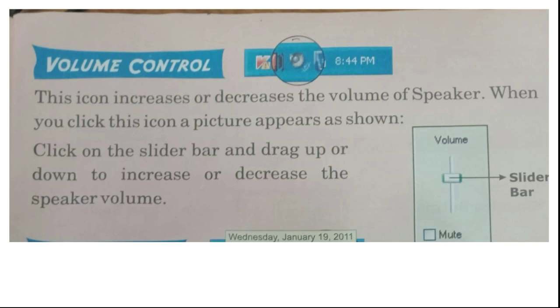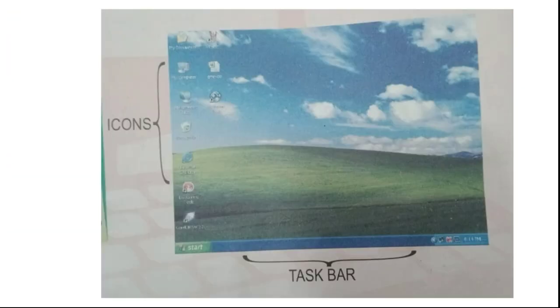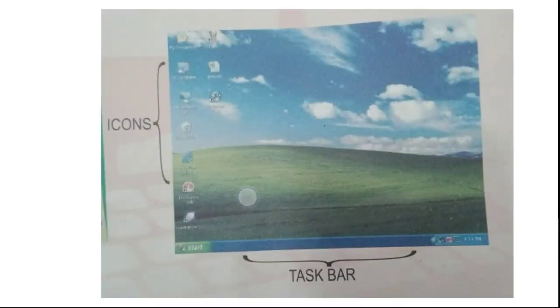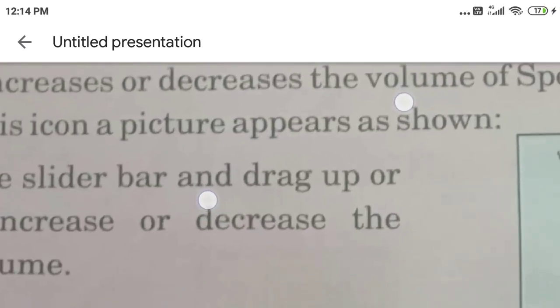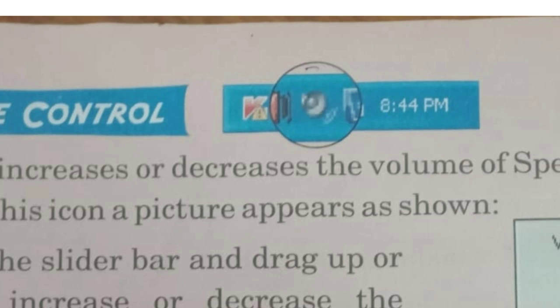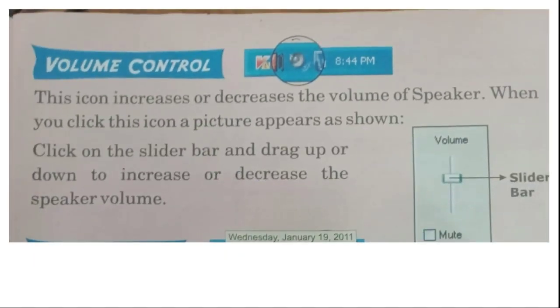Then volume control. In this desktop I showed you, there is a small speaker kind of picture. Here only we can use the volume control option. You can see it represented here. This icon increases or decreases the volume of the speaker.